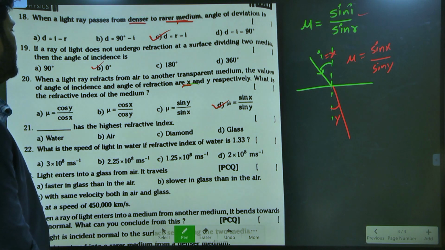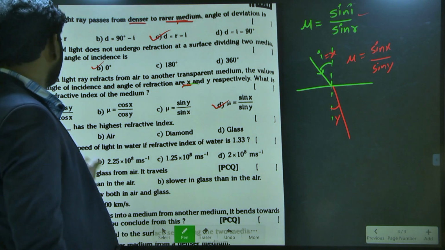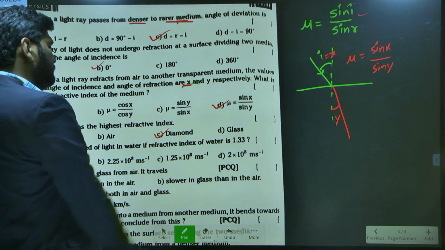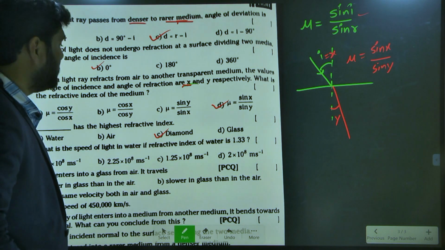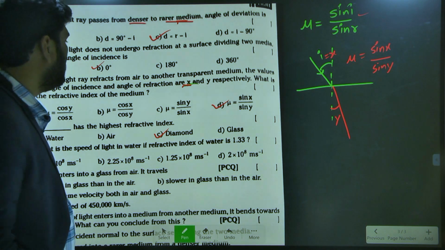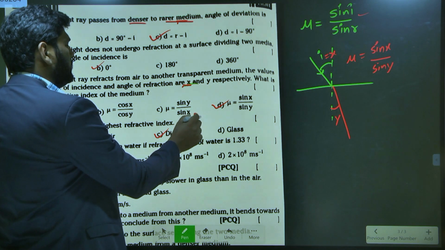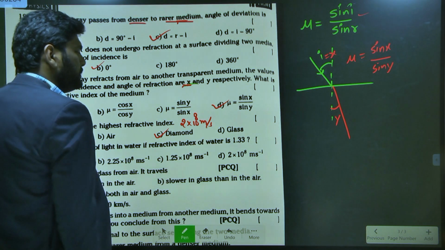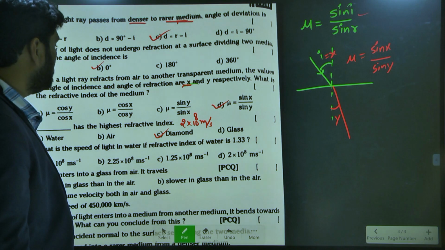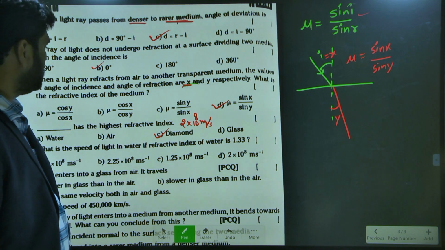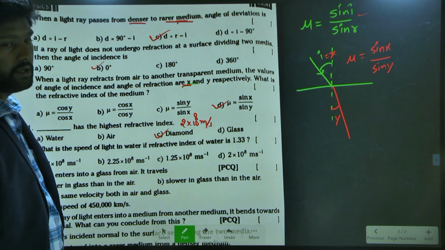Who is having the highest refractive index? The highest refractive index is had by the diamond. In the diamond, the speed of the light ray is 2 into 10 power 8 meter per second. Among all, this is the least velocity of light. So the diamond has the highest refractive index.